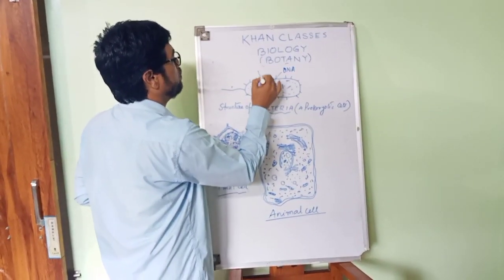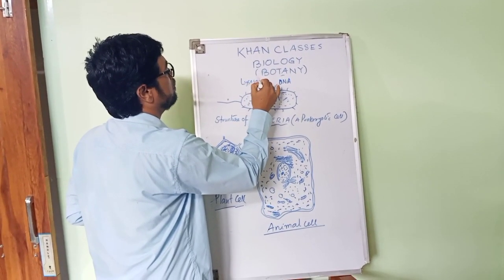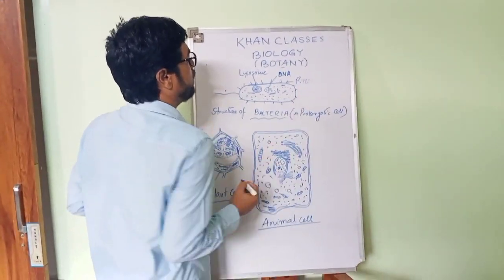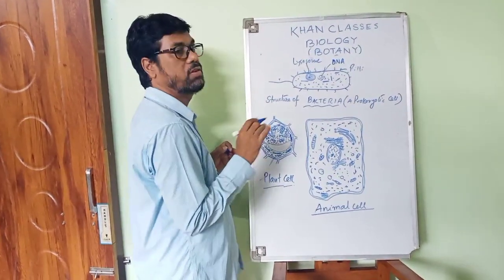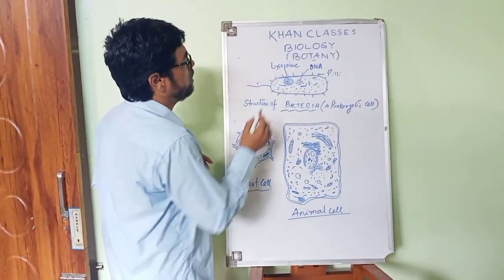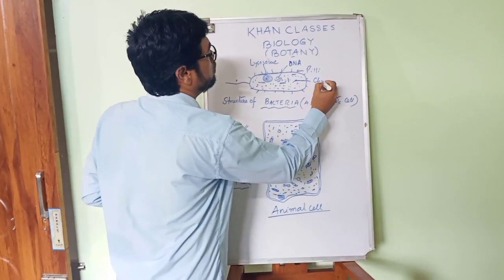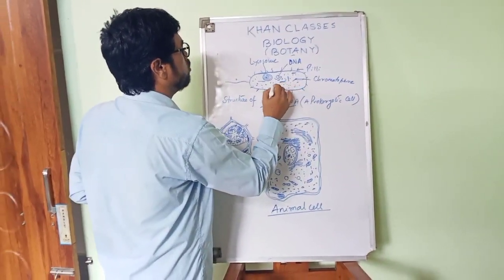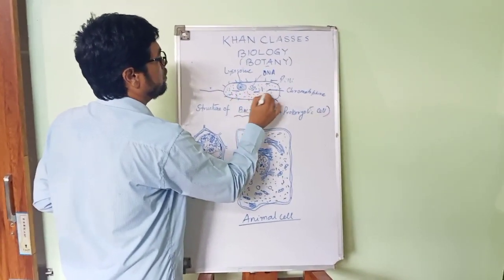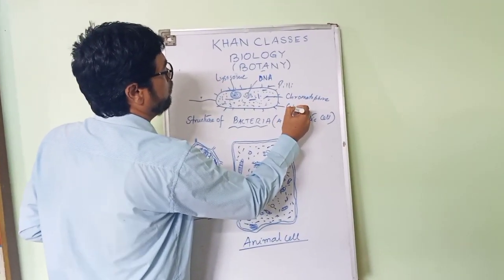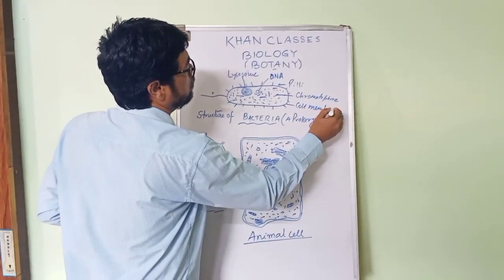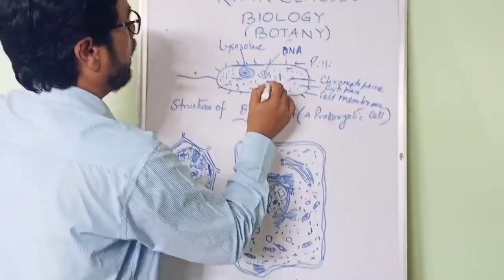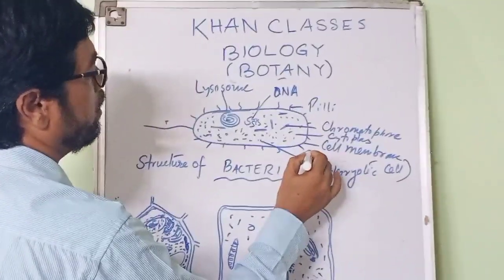Then you will find the lysosome. These are called the pili, with the help of which they remain attached to other structures during the genetic recombination process. And these are the chromatophores, found in bacteria. This is the ribosomes. This is what we call the cell membrane. This is the cytoplasm. And these are chromatophores. These are called the ribosomes.